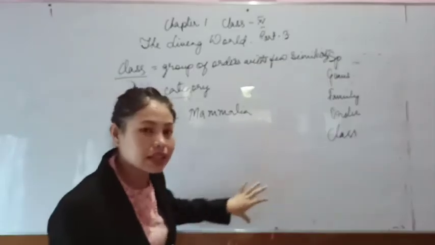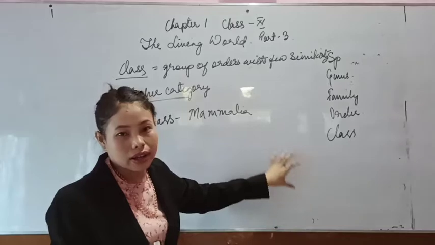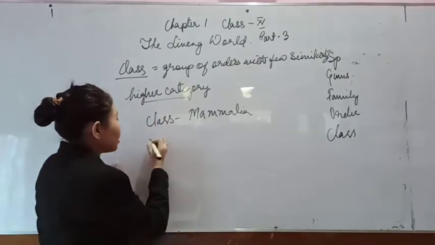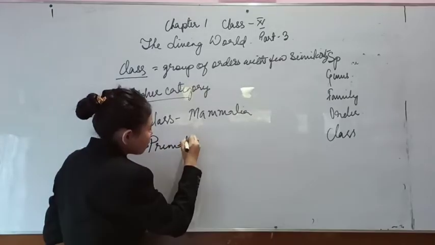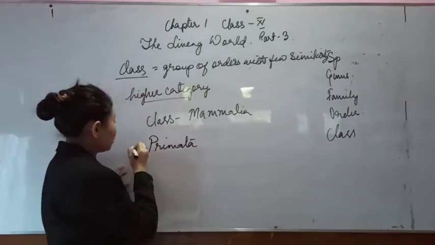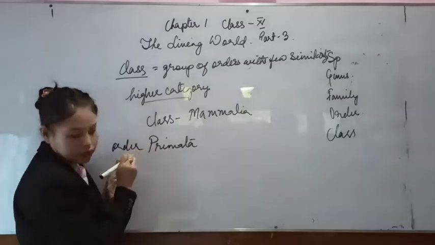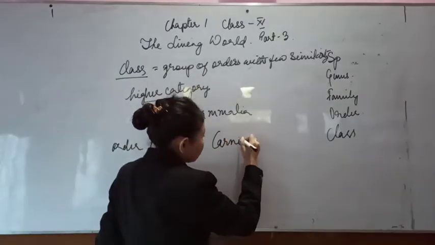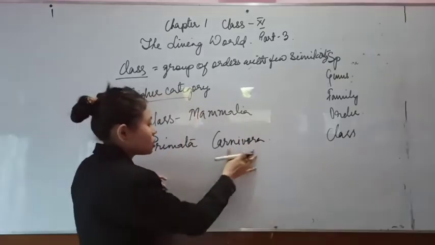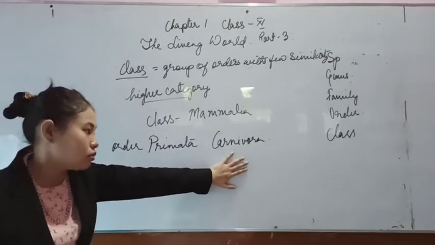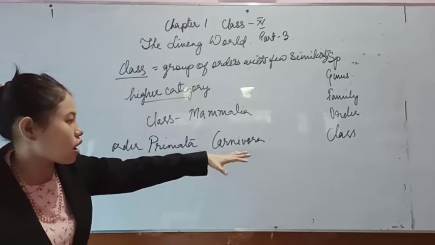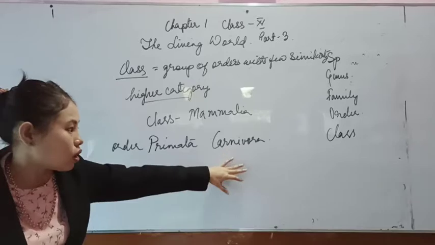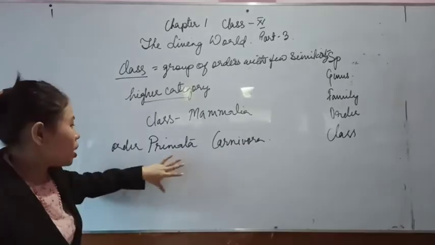It can also be seen in tiger, lion, cow, dog, etc. So therefore they come under the class Mammalia, but then they are divided into order Primata and order Carnivora. Since their food habit is carnivorous, they come under order Carnivora, and all those non-primates come under Carnivora, and this